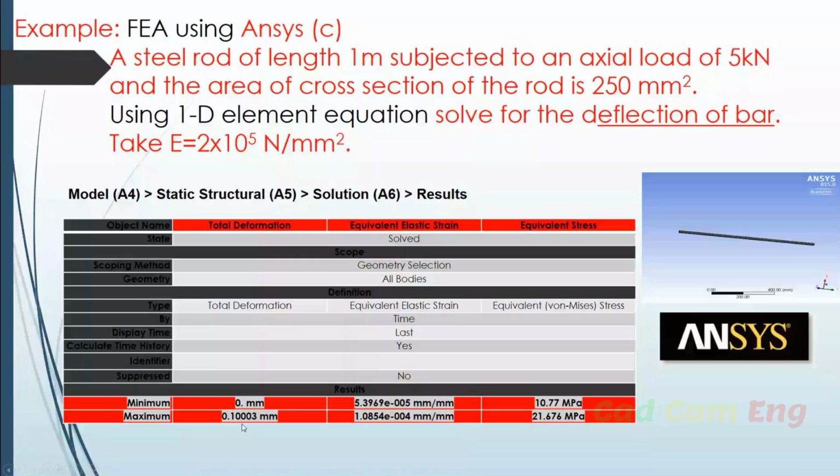I'm going to show only the answers. If you use the same problem to find out the deformations, the Ansys program gives the total deformation: minimum is 0, maximum is 0.10003 mm. See this accuracy, right? Stress, see this, minimum is this much, maximum 21.6.